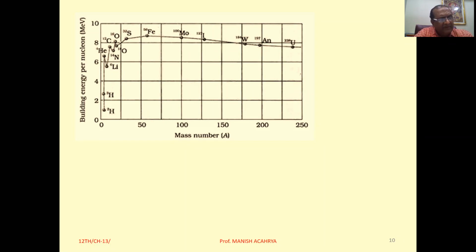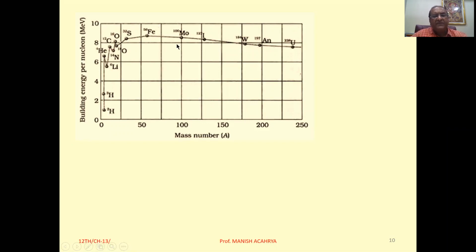See here, curve have maximum binding energy, that is for Fe 8.75 MeV, and for A equal to 238 it is somewhere here, 7.6 MeV. So variation is very small.